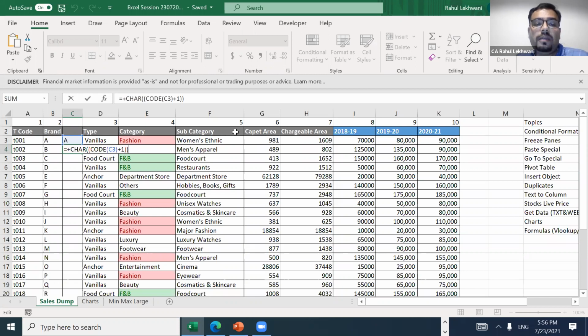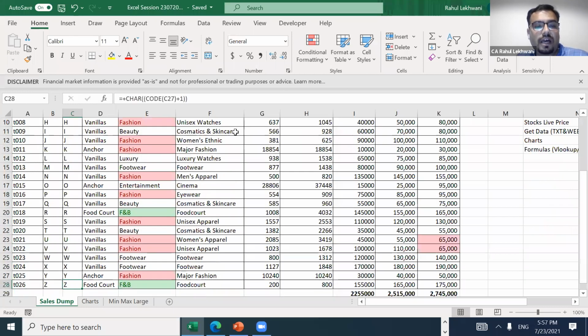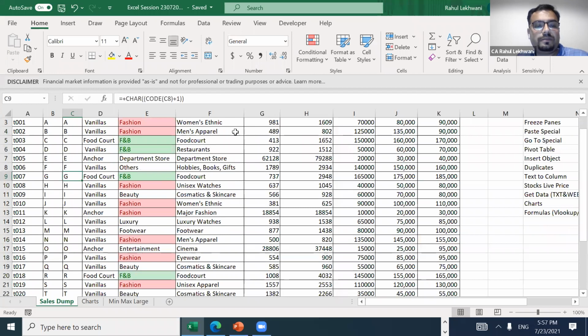So this is also a very important formula to have a sequence where there are no digits. This is a very unique formula and it is quite new also. You need to keep this formula in mind. Sometimes you need the sequence of ABC also, and for that it will be very useful. So I'll put this formula and copy it till the end. See, now it is following the sequence.